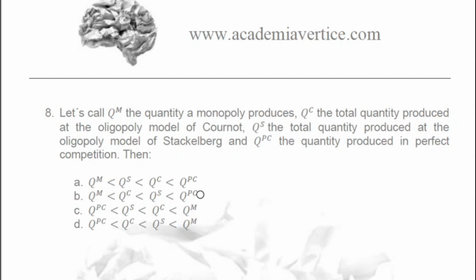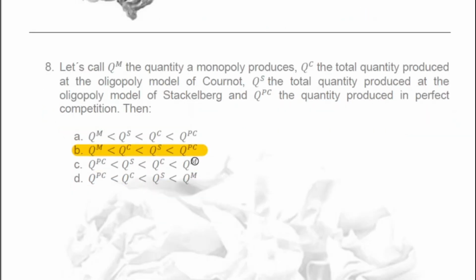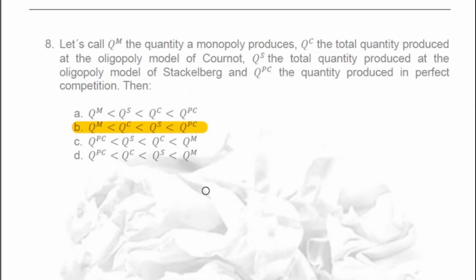Okay, so we should mark here B, because the quantity produced at the Cournot level is closer to the monopoly level, and the Stackelberg quantity is closer to the perfect competition quantity. Okay, as I showed you in class, we could answer this type of question about any other variable, the price, the profit, the deadweight loss, etc.